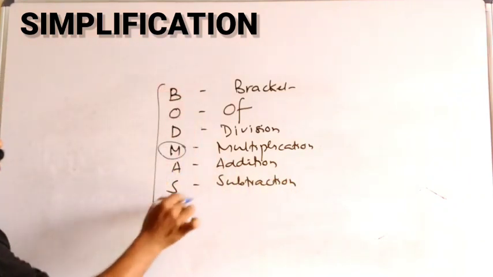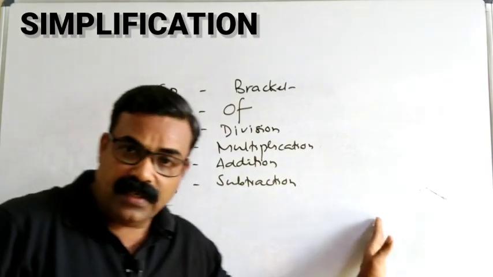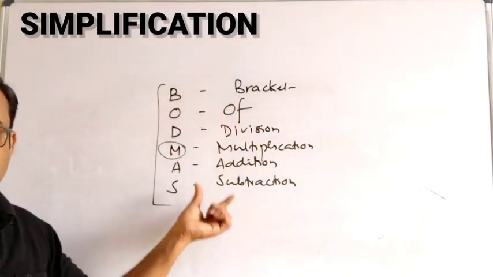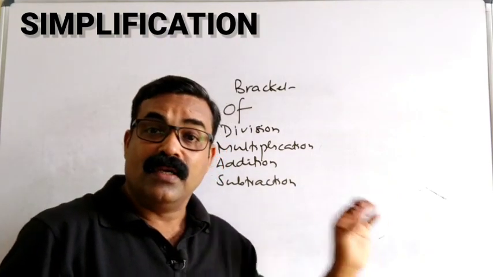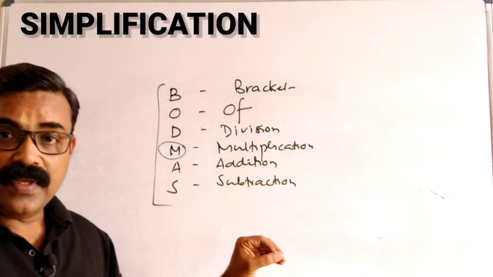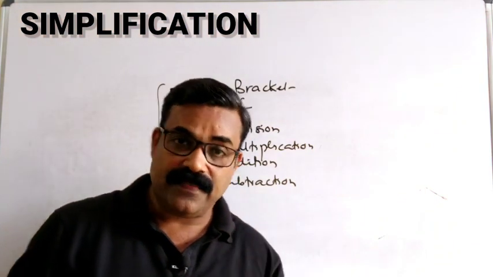So this is the BODMAS rule. BODMAS rule says, in any mathematical operation, if all of these come, then we have to complete that operation in this order only. If in any operation a bracket comes, we have to solve the bracket first.